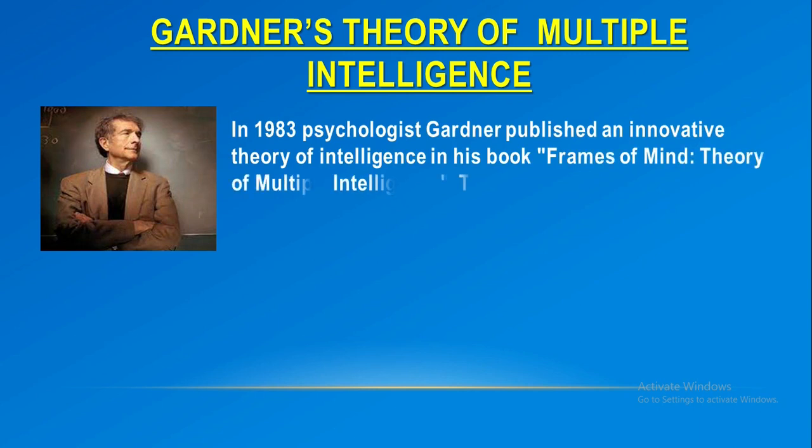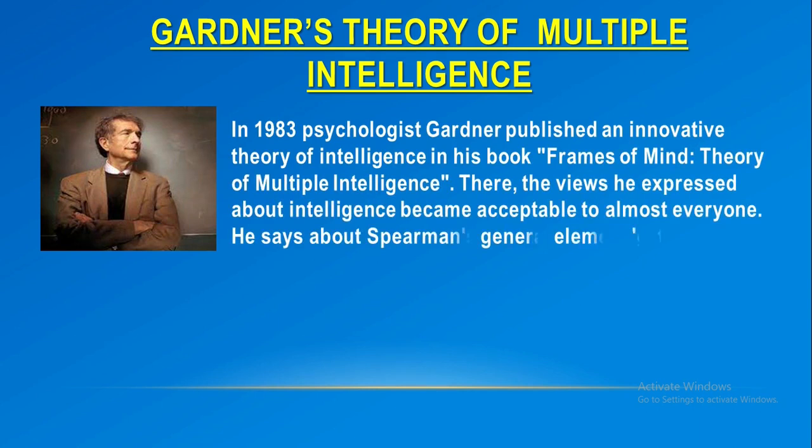In 1983, psychologist Gardner published an innovative theory of intelligence in his book Frames of Mind: Theory of Multiple Intelligence. The views he expressed about intelligence became acceptable to almost everyone.